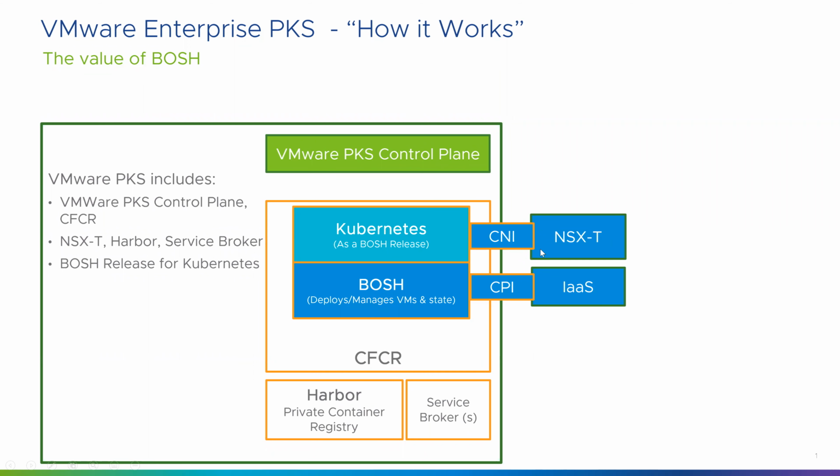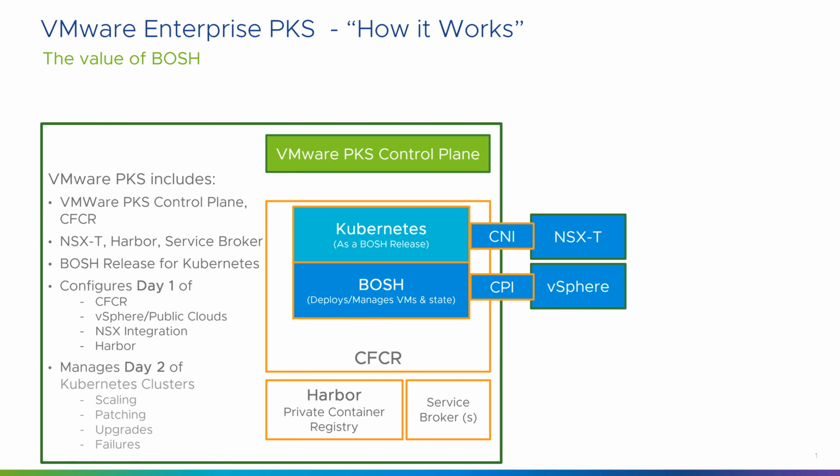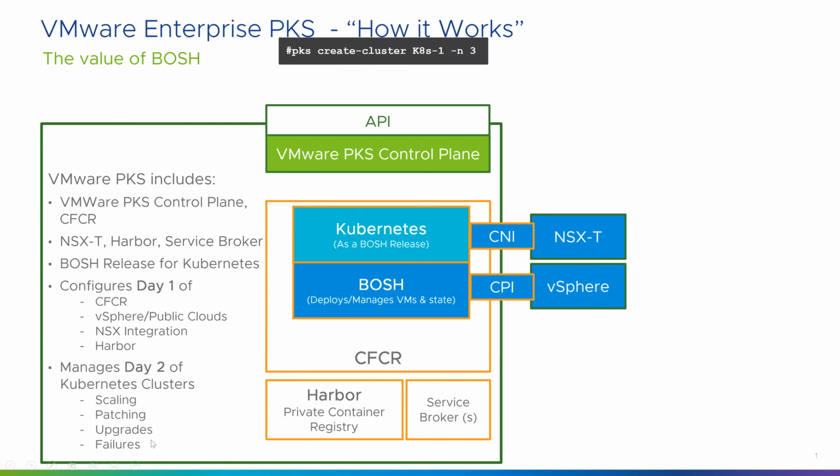This is interesting. So NSX-T, we are saying, is a networking solution. What is CNI? CNI is Container Network Interface. Like how you have a cloud provider interface to talk to IaaS, in order to talk to NSX-T, Kubernetes uses CNI. In our demo and our lab, we are using vSphere as the IaaS. Okay. And then, see, these are the day one, day two operations, as we spoke about: scaling, patching, upgrades, failure detection, all these things.